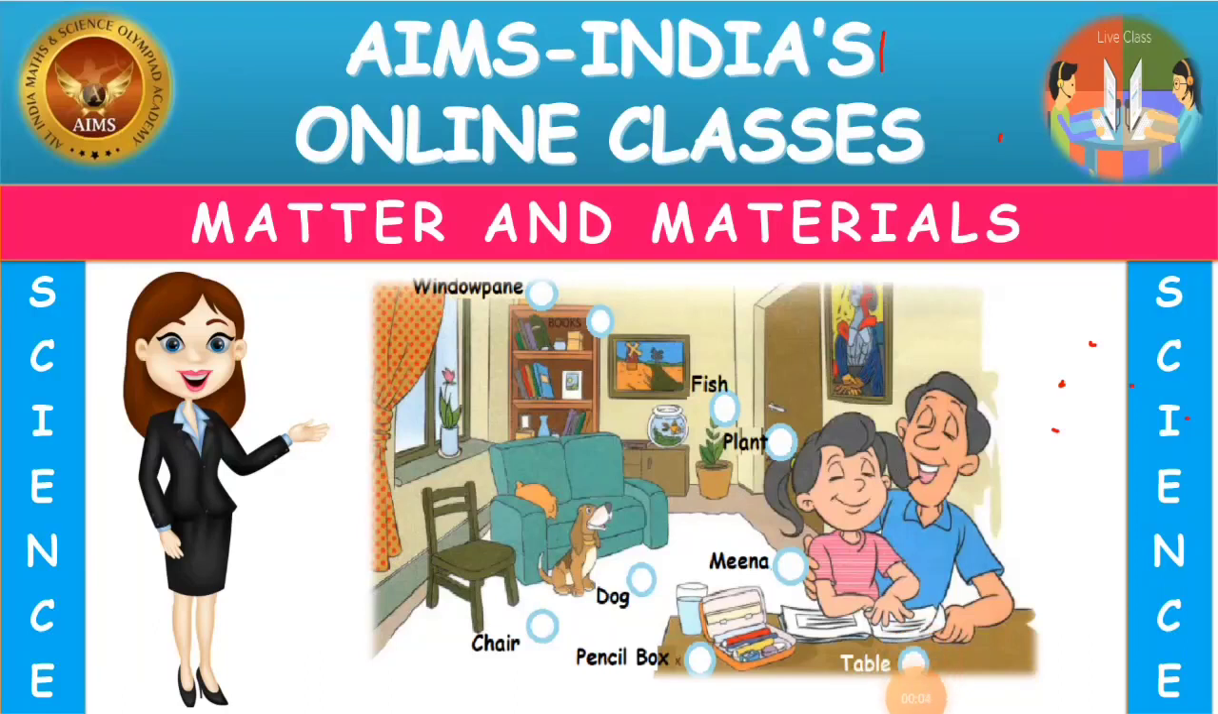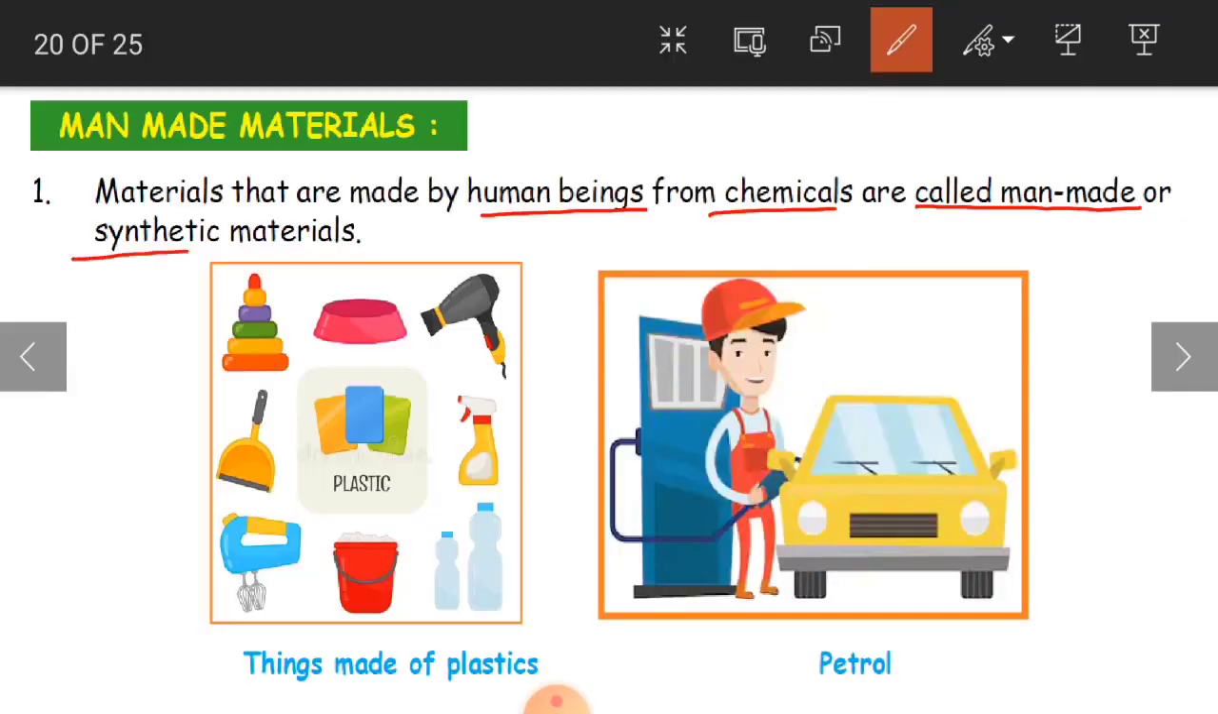So today from our science subject we are going to continue our lesson matter and materials. Okay children, yesterday we learnt about some of the materials, and today we are going to learn about some more materials and also about the matter. Natural materials are nothing but those which are obtained from the plant and the animal.